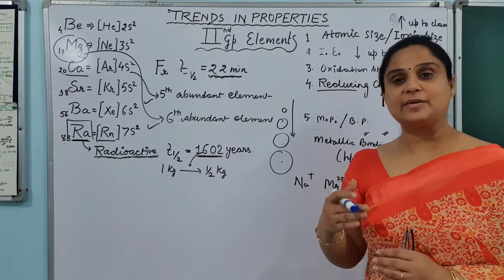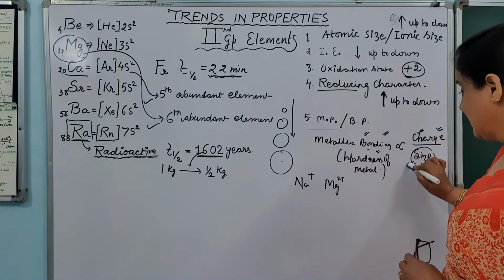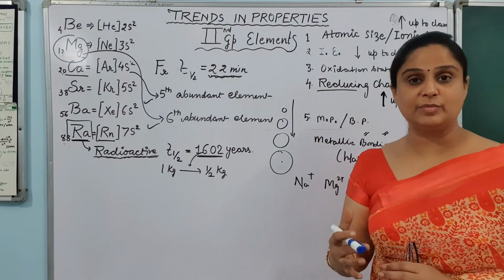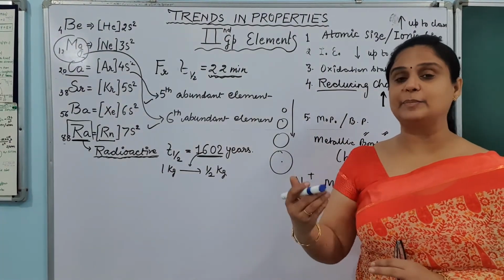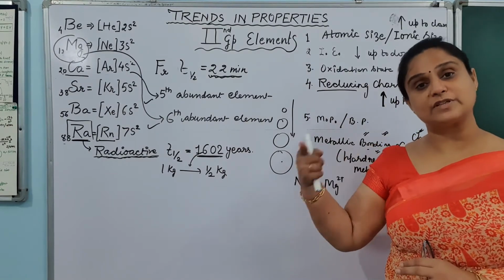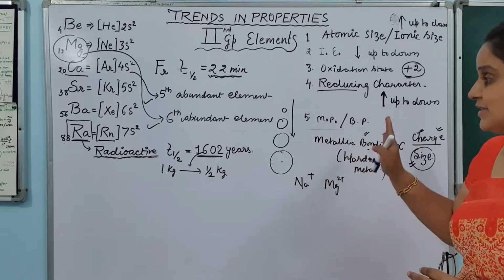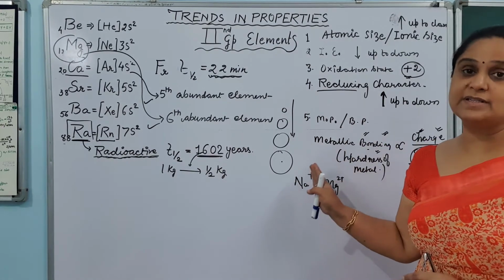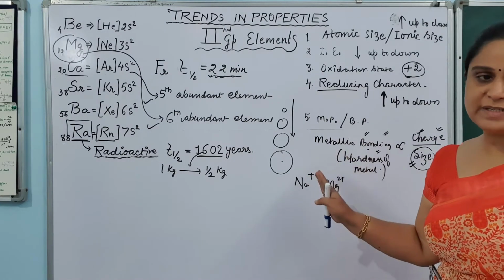So just because their metallic bonding will be stronger due to the charge, more charge and lesser size, they will make the stronger bond. Stronger bond means high melting point and boiling point. So if we compare the melting point, boiling point of the first group elements and these elements, you will find that the melting point and boiling point of these elements are more than that of the first group elements. I hope it is clear to you.